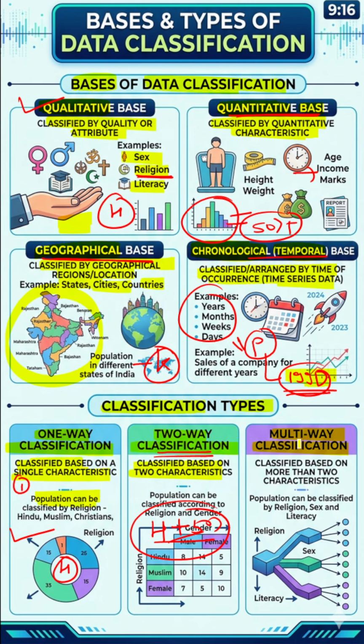And thirdly, the multi-way classification. So, the data is classified based on more than two characteristics, right. For example, we have the population, like Hindu, we will classify which Hindus have income more than 50,000 and are male. So, we apply more than two characteristics here, right. So, more than two filters we apply here. So, only one filter is one-way, two filters is two-way, and more than two filters we will call